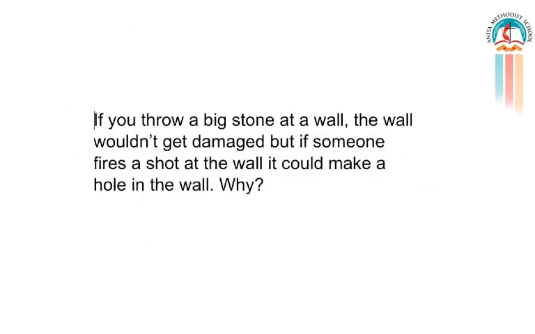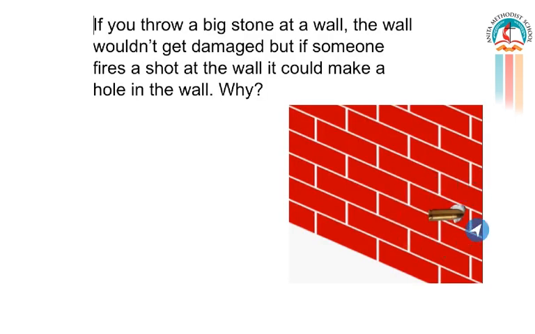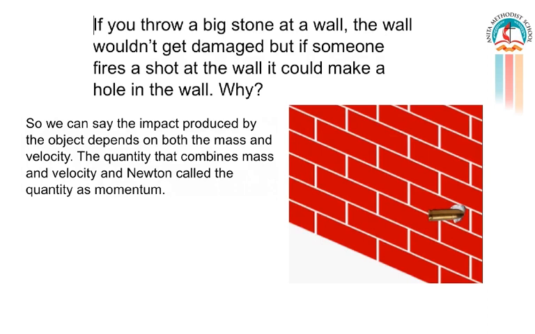Now let me ask you a question. If you throw a big stone at the wall, the wall wouldn't get damaged. But if someone fires a shot at the wall, it could make a hole in the wall. So we can say the impact produced by the object depends on both the mass and velocity of the object. The product of the mass and the velocity is called momentum.